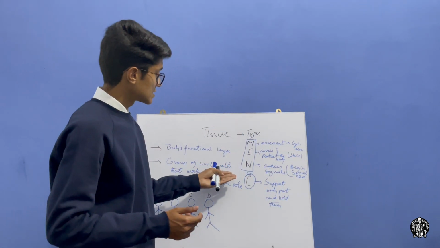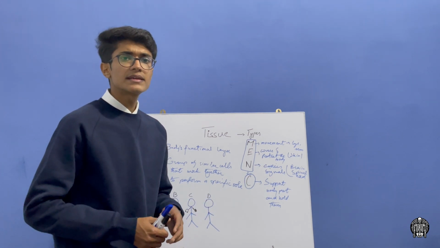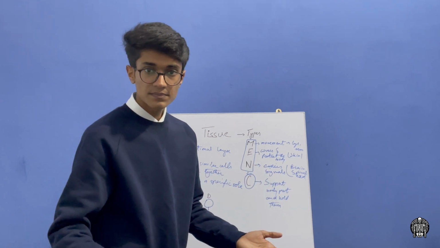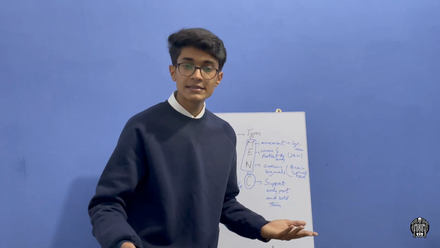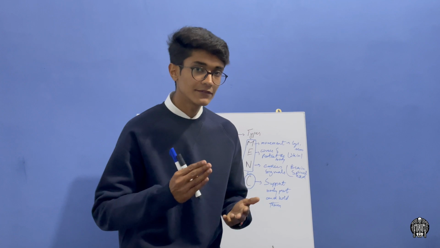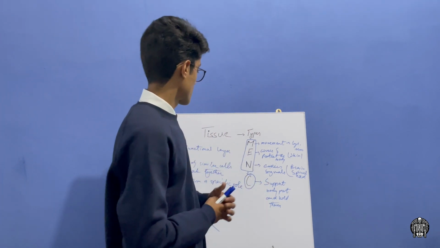The last one is the connective tissue. Connective tissue is present in our skeletal system, like bones, cartilage, ligaments, and tendons. These are all connective tissues that are present in the human body. After the tissue, the next level of complexity of organization is the organ.